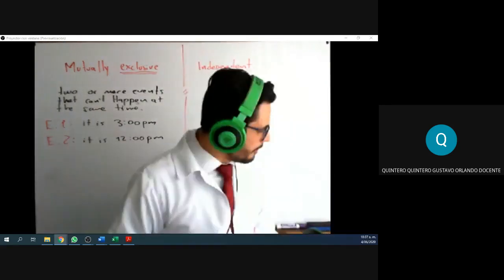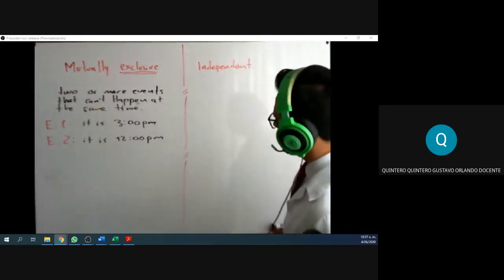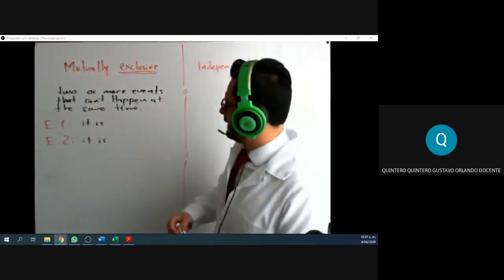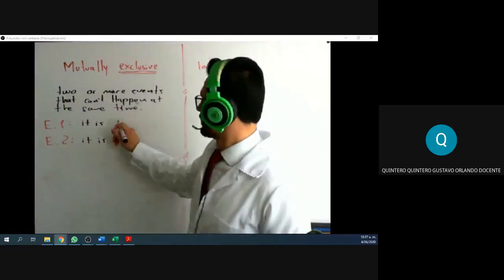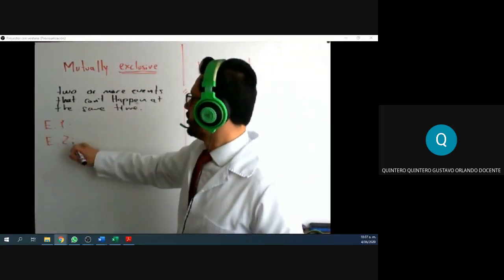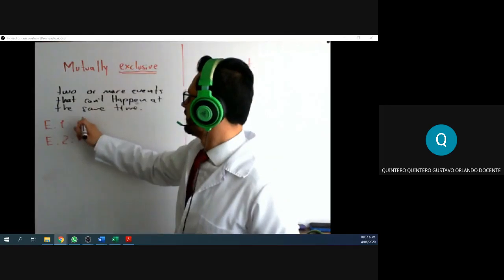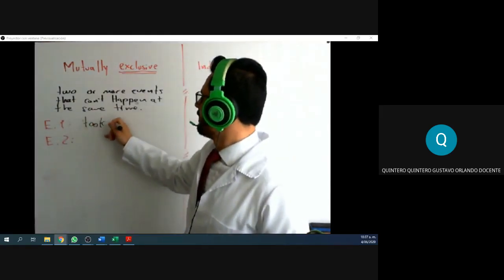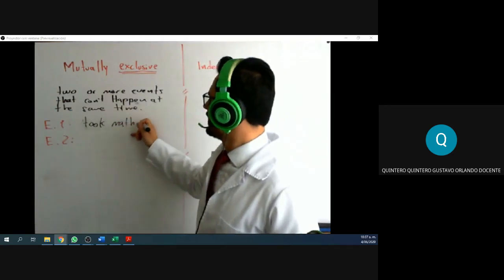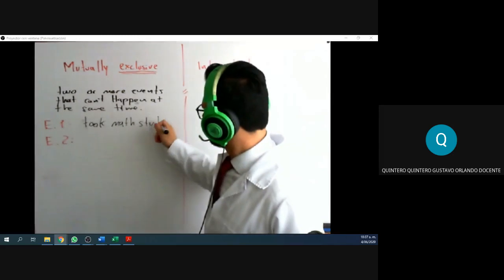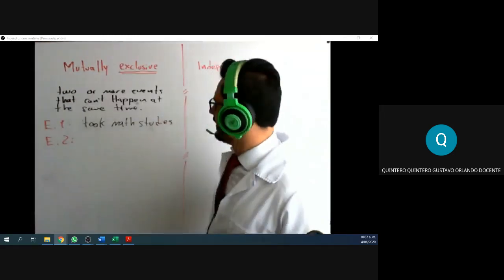Another example, how about this? You guys took math studies. That is one event.